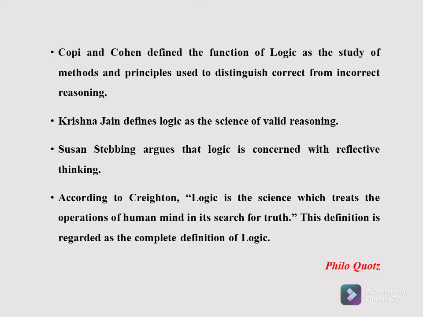Copi and Cohen defined the function of logic as the study of methods and principles used to distinguish correct from incorrect reasoning. Krishna Jain defines logic as the science of valid reasoning. Susan Stebbing argues that logic is concerned with reflective thinking. According to Crichton, logic is a science which treats the operations of the human mind in its search for truth. This definition is regarded as the complete definition of logic.